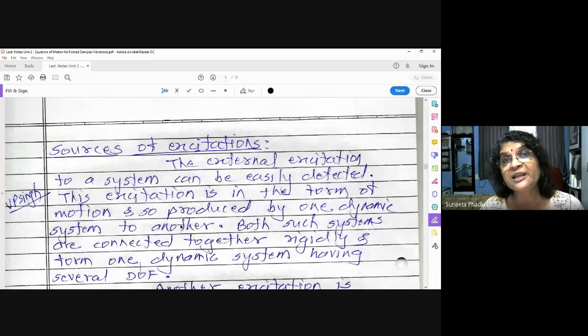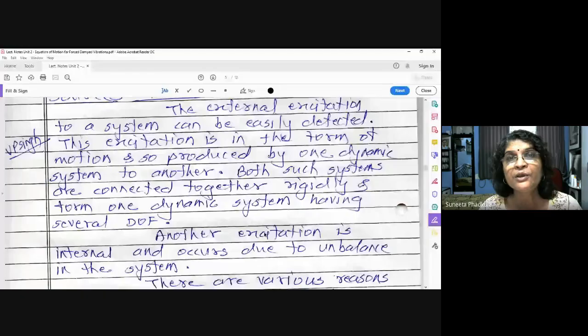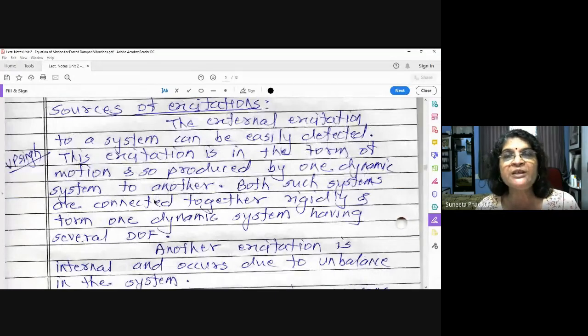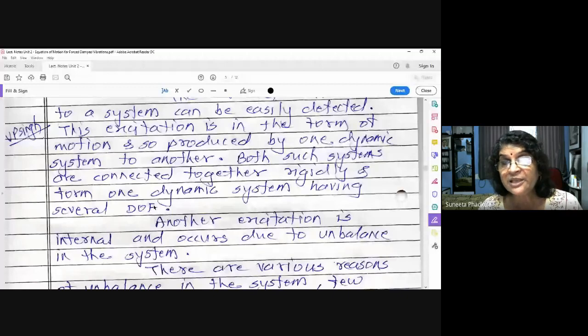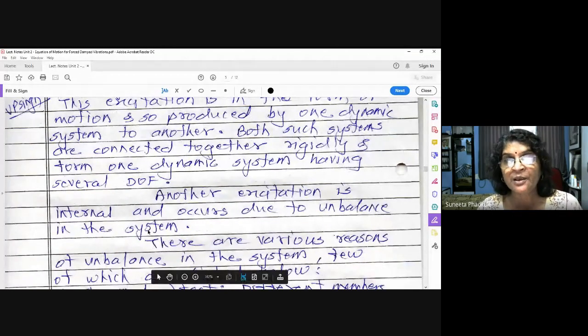External excitation to a system can be easily detected, but there are other excitations which are internal. External excitations mean an external force acting on the system, because of which vibrations are created, or vibrations may be because of internal excitations. Internal excitation means internal force. What is that force? That is unbalanced force. So due to unbalance of the system, forced vibrations will be created in the system.